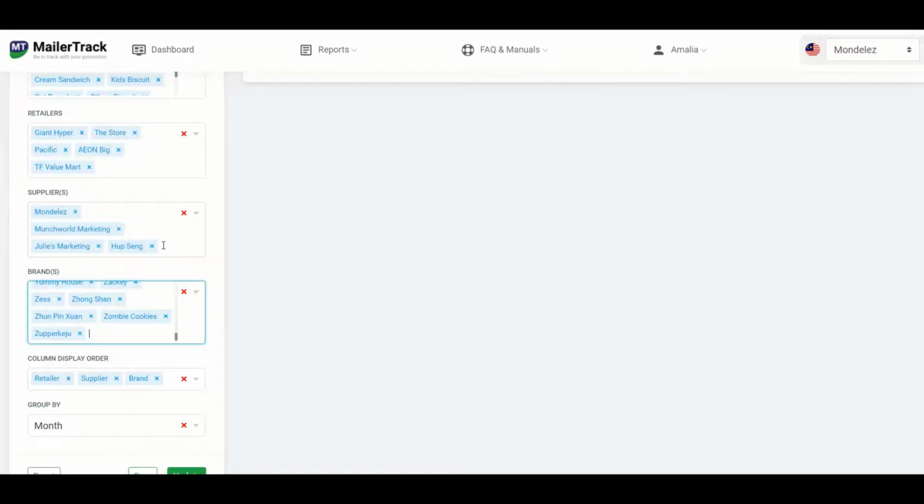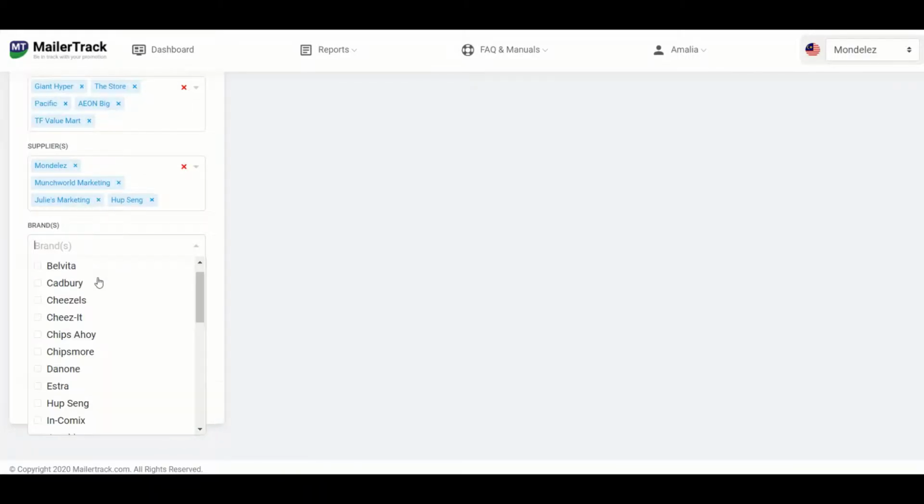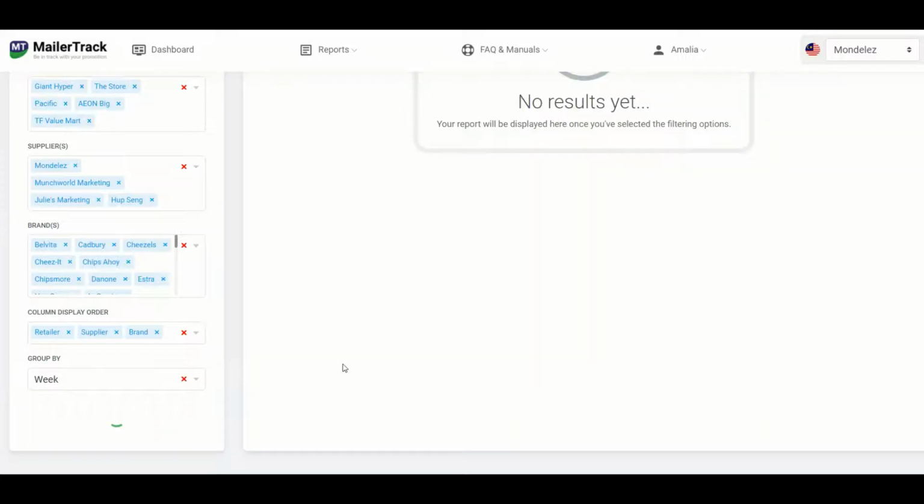Since we've made changes to the supplier selection, we also have to make changes to the brand selection. So just clear all, and you'll see that it's only the selected suppliers' brands that are listed here. So from here, we'll just choose all brands. And under group by, instead of by month, we'll choose to see it by week instead. So if you're okay with this selection, click on update.